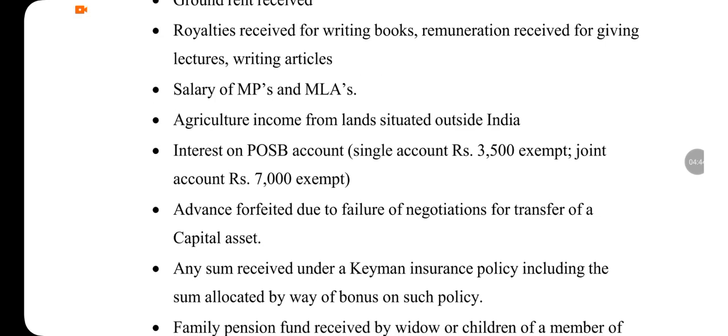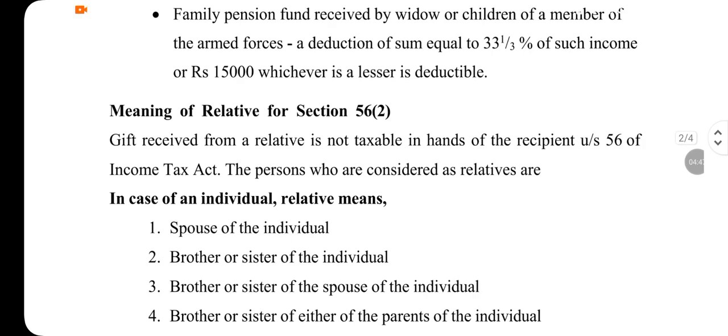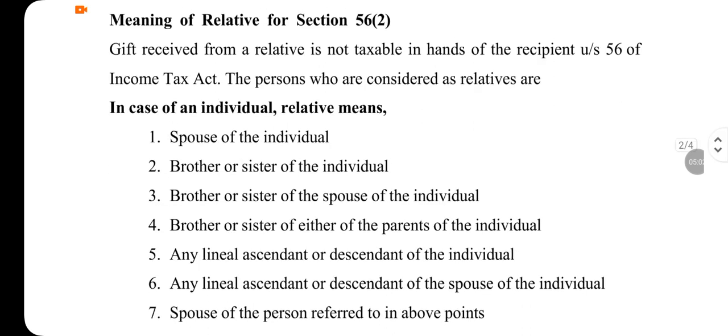So, let's study one more important concept now. Who is a relative according to income tax? This is defined under section 56 subsection 2. Okay, so in case of an individual, suppose you are an individual, your relative means spouse of the individual.